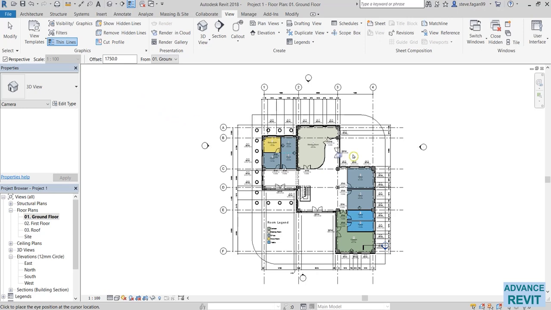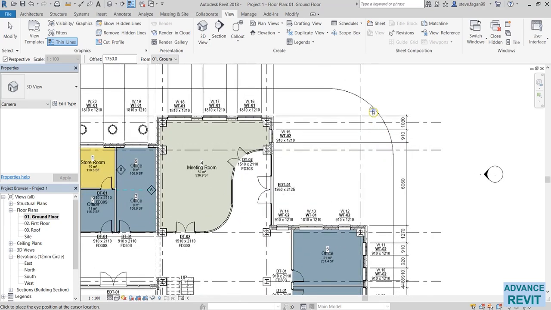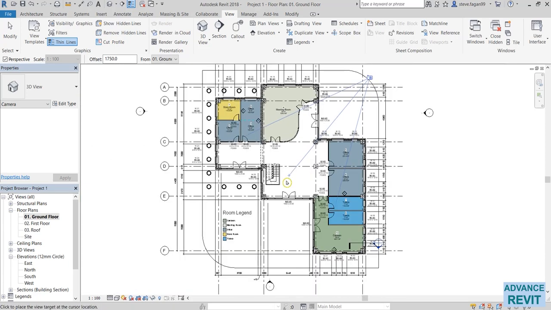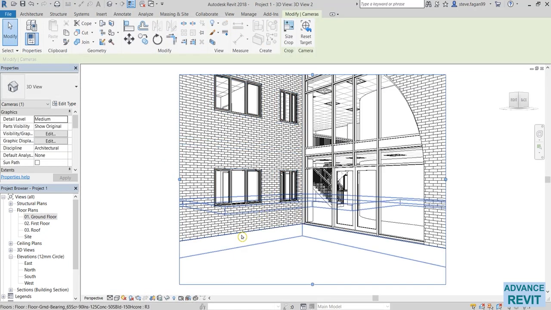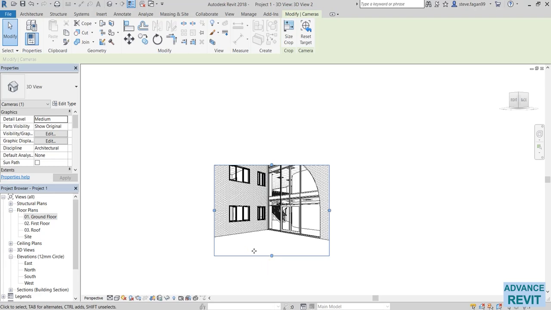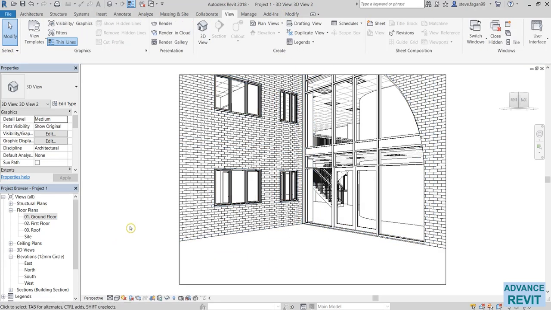To place the camera, I'm going to place it in this section here. I zoom in. With the first click of the camera, we'll place the position of the camera. So click once. Now when I move my cursor away from the camera, it displays my field of view. The further I move my cursor, the further will be my field of view. Then to place it, I'll click again and it will bring me into my 2D view. So there we have generated our first 2D image.